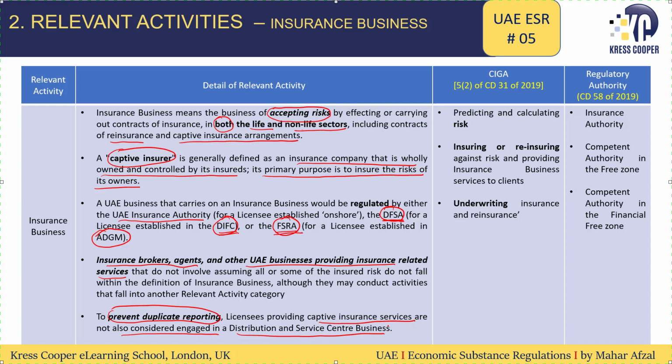What are the core income generating activities for insurance? Predicting and calculating risks, insuring or reinsuring, or underwriting insurance and reinsurance. If all these activities are happening in UAE, then we will say the CIGA test is being met. And the related regulatory authority will be the Insurance Authority, the competent authority of the respective free zone, or the competent authority of the financial free zone. So it can be any one of them.